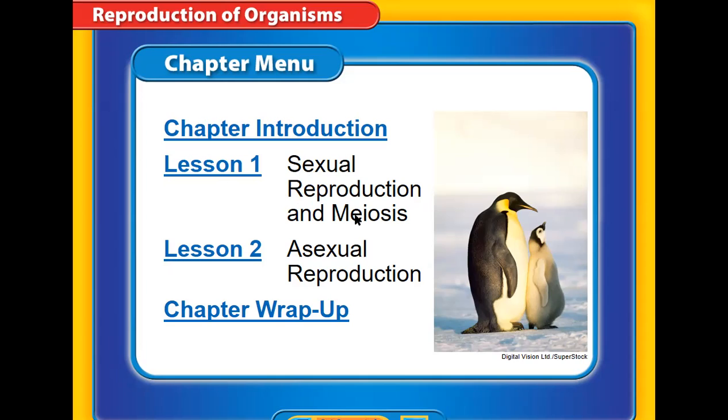Here the word meiosis is a new word, which is familiar to another word we said before, which is mitosis. Meiosis is another kind of cell division, a special type of cell division that happens in certain types of cells, which are the reproductive cells, and we're going to learn how it works, inshallah. So let's start lesson one.